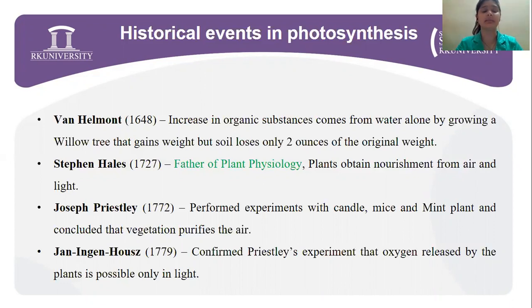So by this time the role of light in photosynthesis was confirmed. Then in 1772, Joseph Priestley, by performing different experiments with a candle, mice, and a mint plant, concluded that vegetation purifies the air. Next, based on his work, Jan Ingenhousz in 1779 confirmed Priestley's experiment, and said that oxygen is released by the plant only during light and only by the green tissues of the plant.